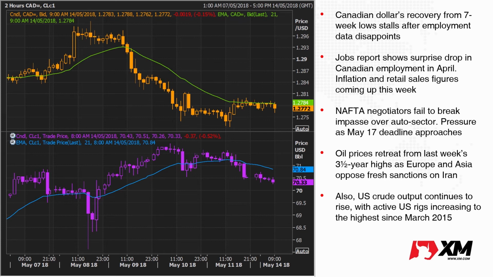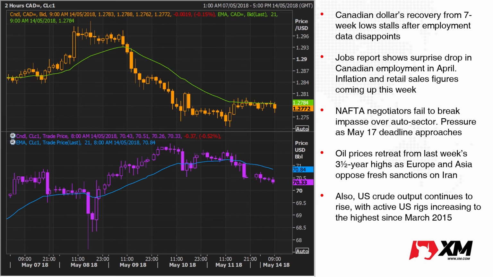The NAFTA negotiators failed to break the impasse over the highly sensitive auto sector, and we've got that deadline of May the 17th approaching. If they fail to reach some sort of a preliminary agreement by May 17, that could put the loonie under further pressure.